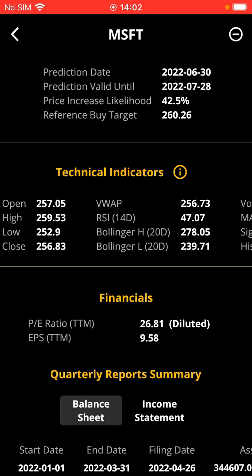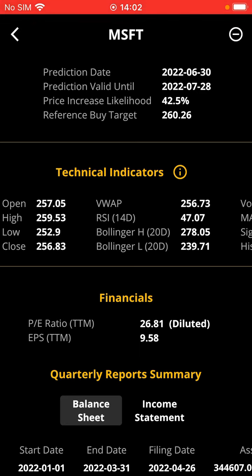$260.26, and the price increase likelihood for the coming month is given as 42.5% based on our algorithms. Since it's below 50%, the expectation is that at the end of the coming month, the price of this stock is expected to be somewhat lower than $260.26. But on the other hand, for a potential price decrease, the expectation is not very, very strong.